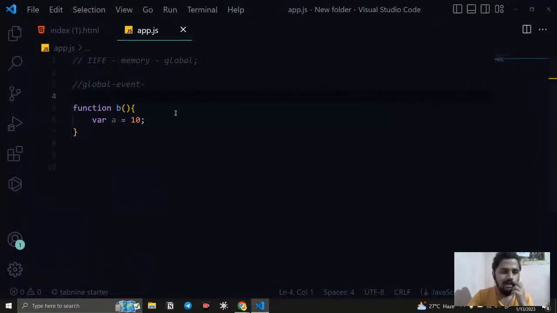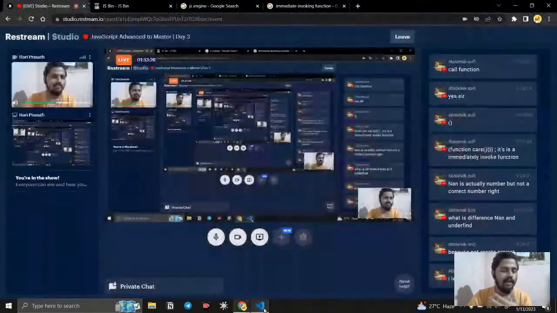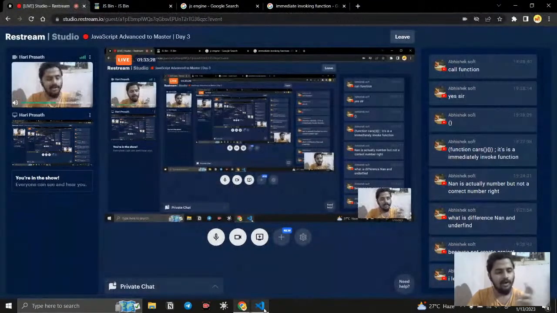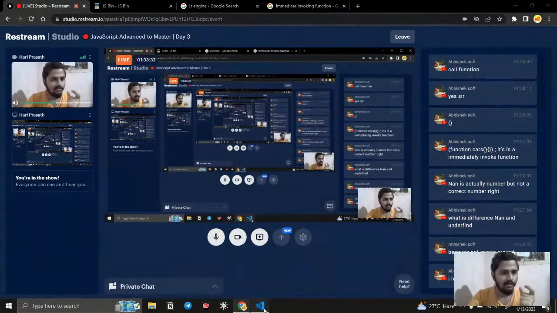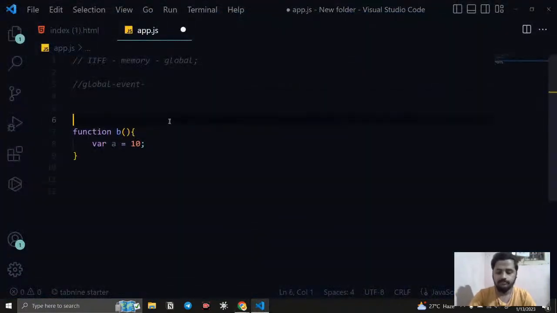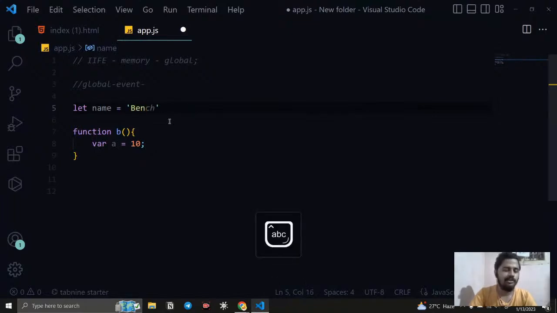And the second one is, when we are working with JavaScript files, we are not going to work with only one JavaScript file. We will work with more JavaScript files, right? For example, if I say here, let name equal to, not 10, I just say Ben. Okay, let's go for Ben.